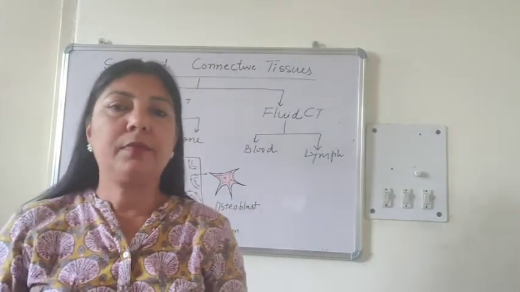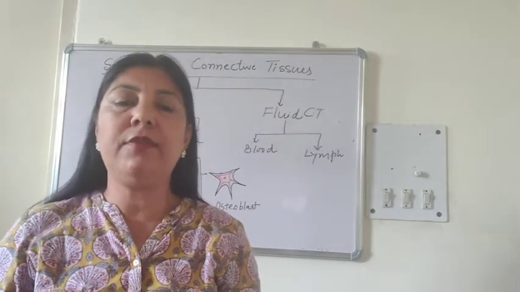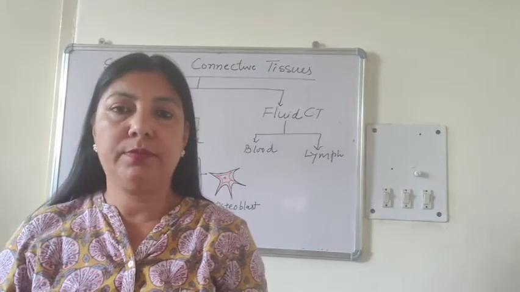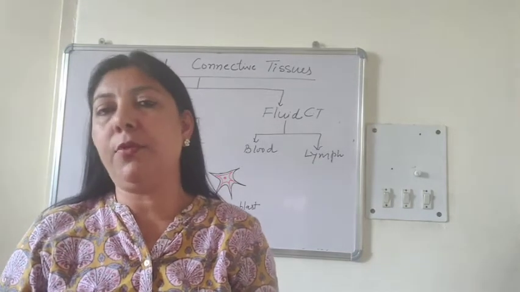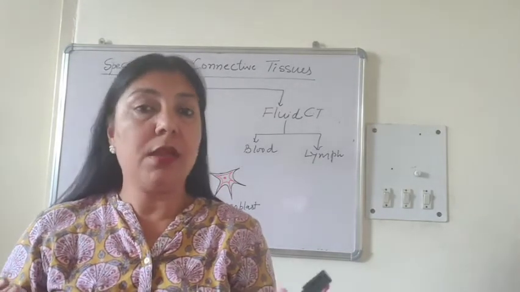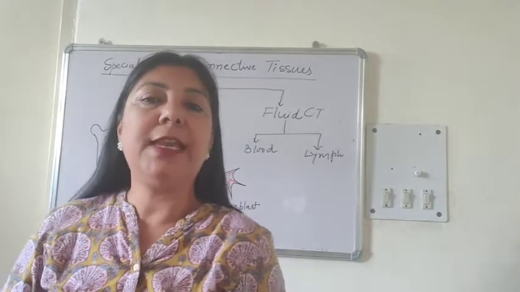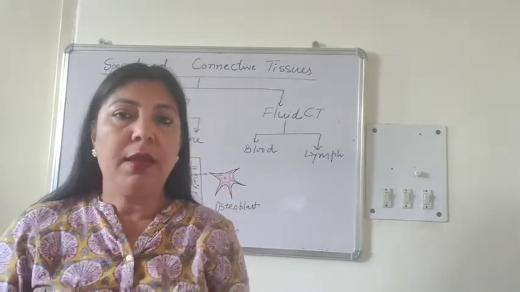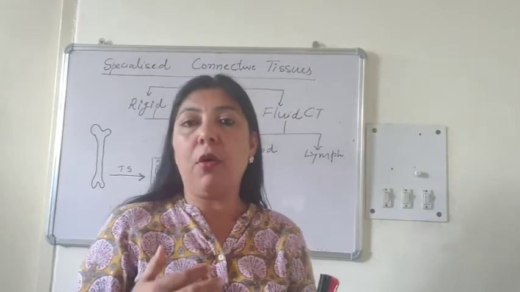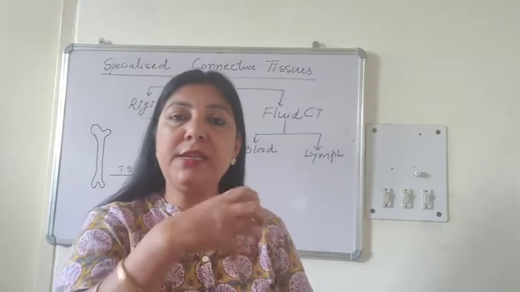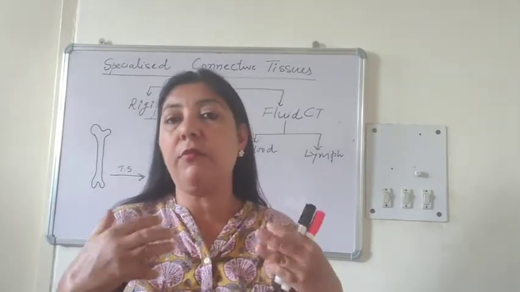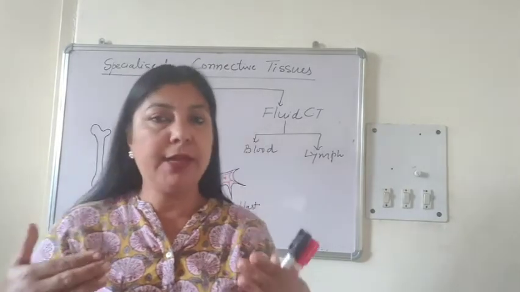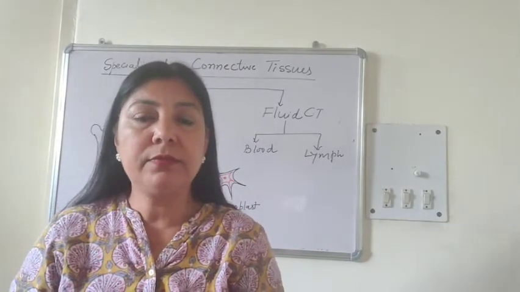After cartilage, the next specialized connective tissue is bone. Bone is so important. It is our framework of skeletal system. It provides the surface on which our muscles, skeletal muscles, are attached for the movement. It protects our internal organs.